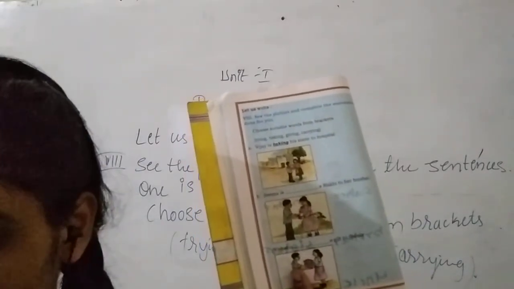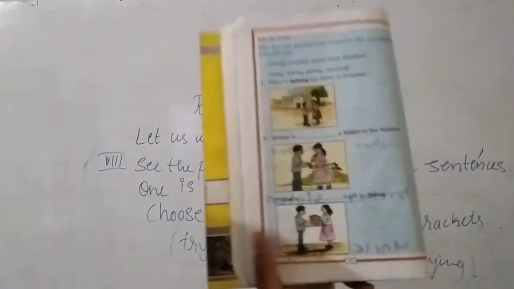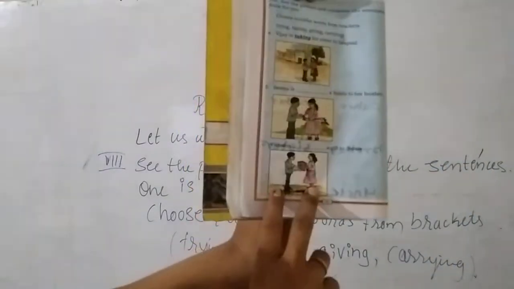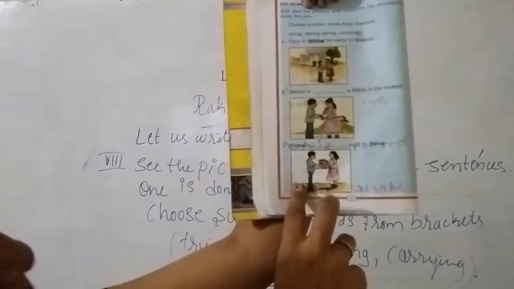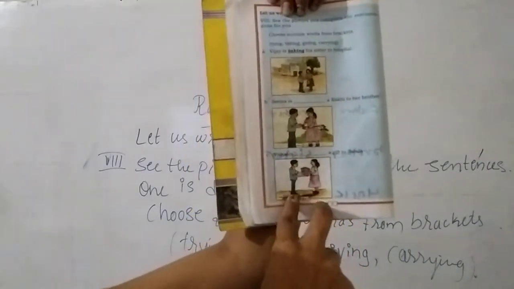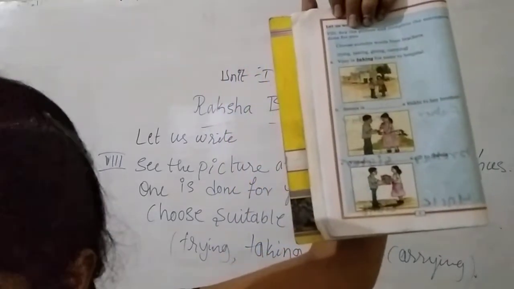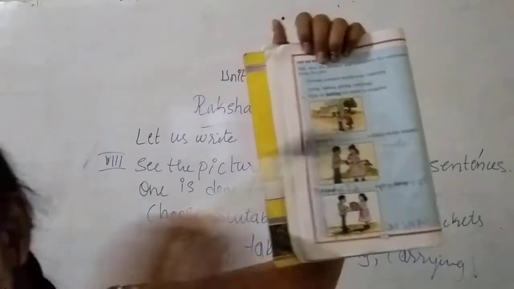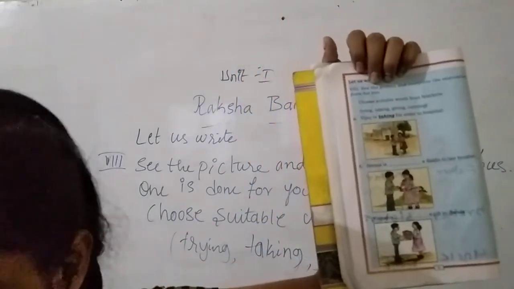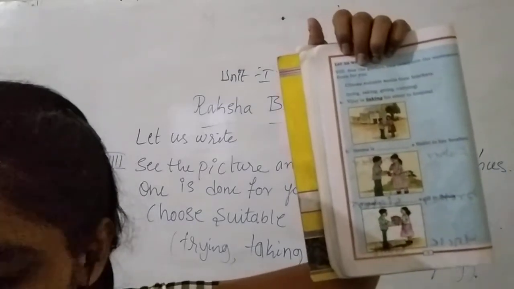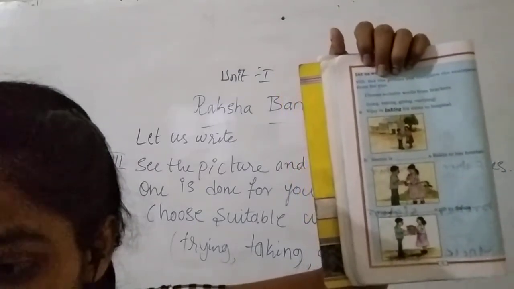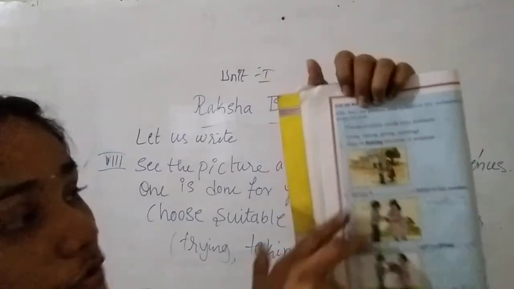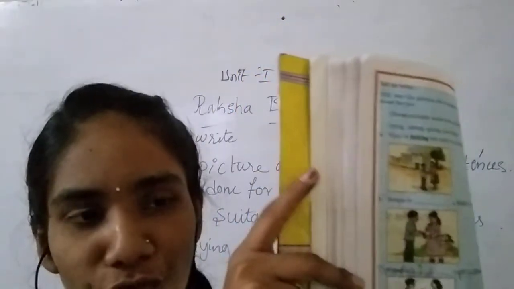Third picture. Can you just see it? Here also two children are there, one boy and one girl. The boy is Vishal, and in the sentence they have given his name: Vishal is dash a gift to Sarala. In their hands we can see a gift box. What is Vishal doing? Yes, he is giving. The giving action, that work, is going on.